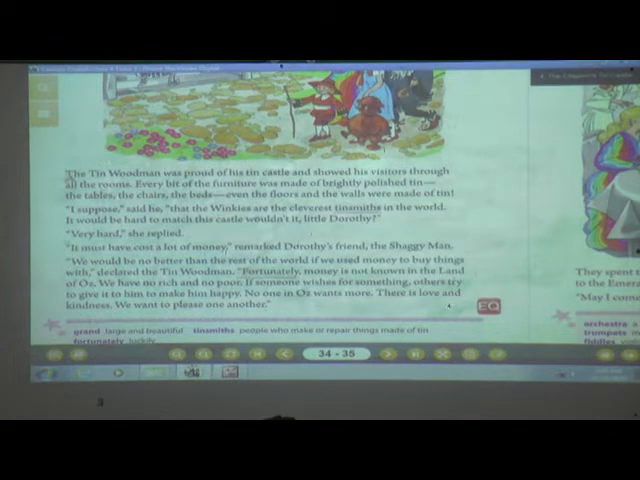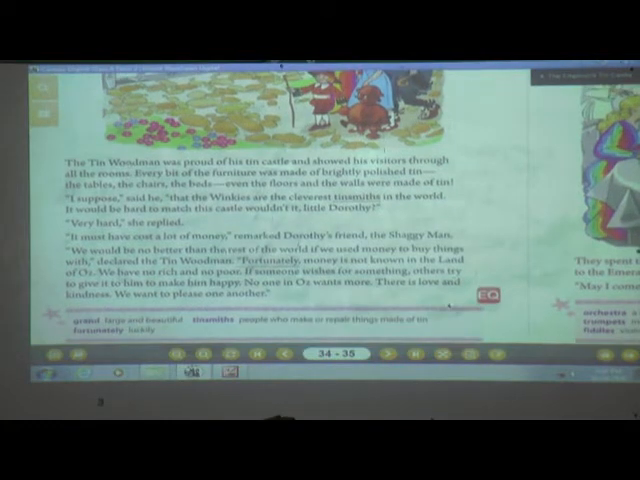The Tin Woodman was proud of his tin castle and showed his visitors through all the rooms. So whenever any visitor comes to his place, what he used to do? He used to show all the visitors his tin castle and all the rooms it had. Every bit of the furniture was made of brightly polished tin. For example, tables, chairs, beds, even the floors and the walls were made of tin.